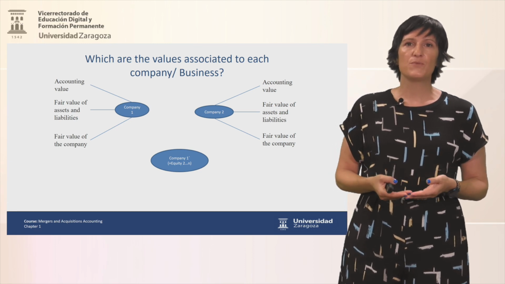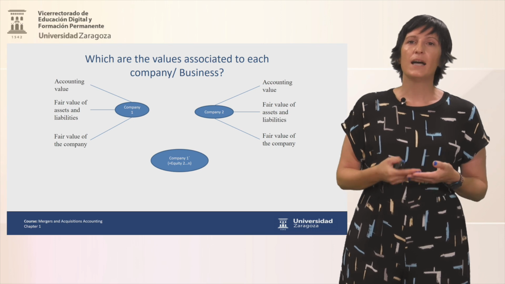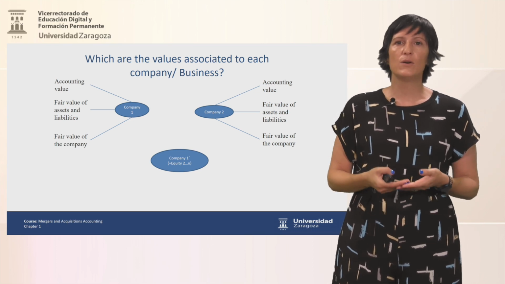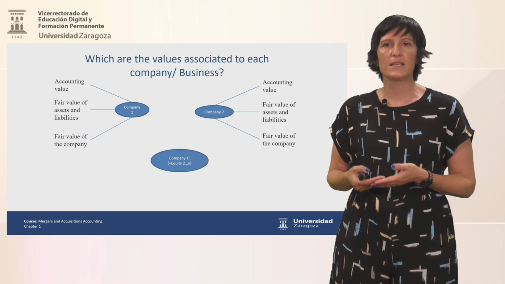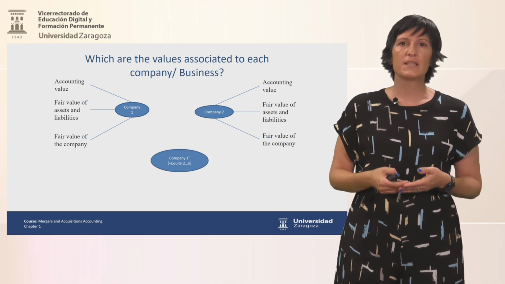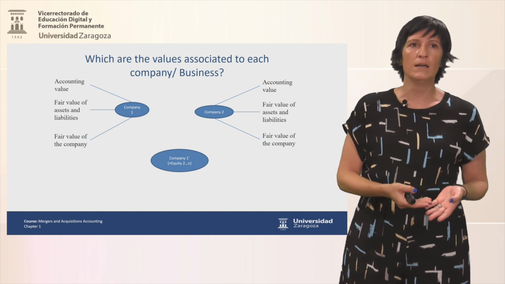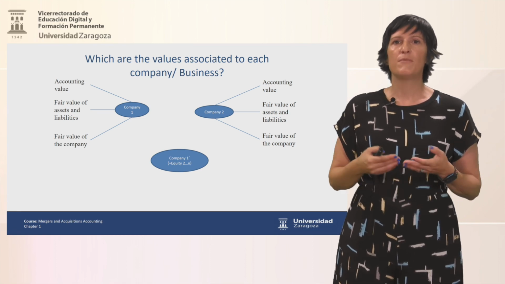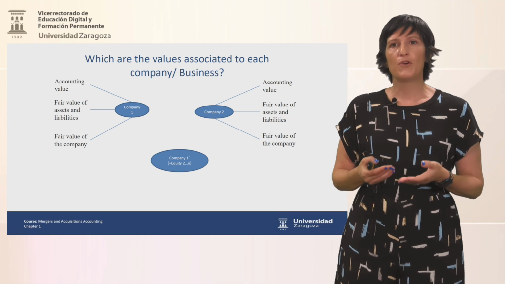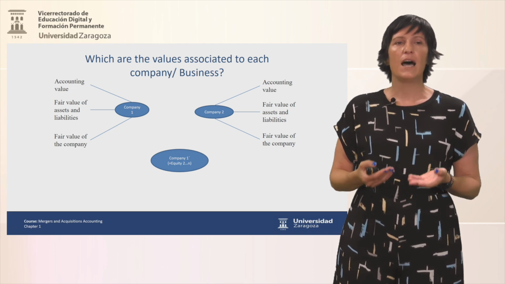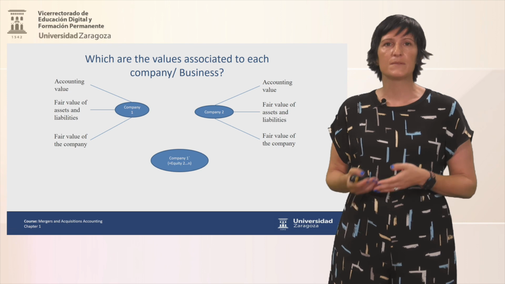Which is the difference with the previous one? Well, accounting terms don't allow valuing all the positive things that a company may have. For example, if we are thinking of a company like Coca-Cola, the value of the brand or a new project doesn't have a value in accounting terms.